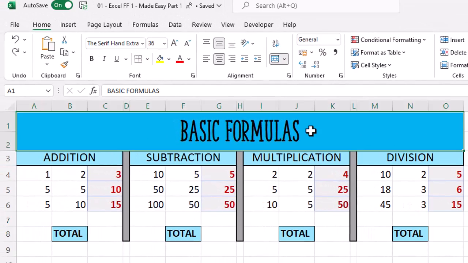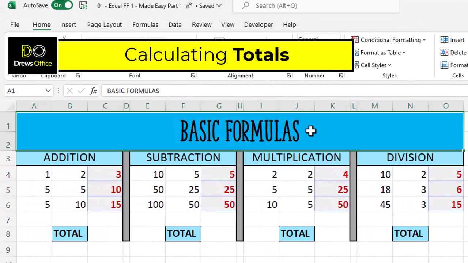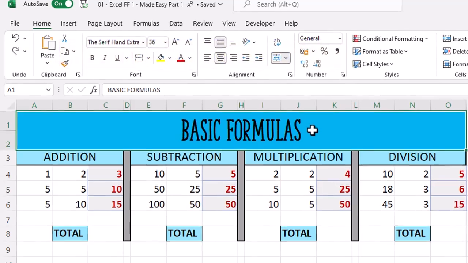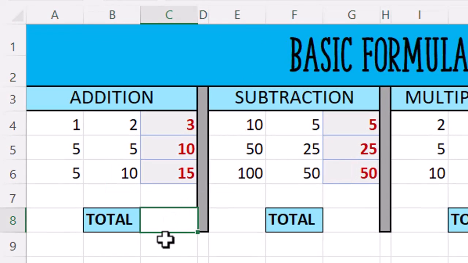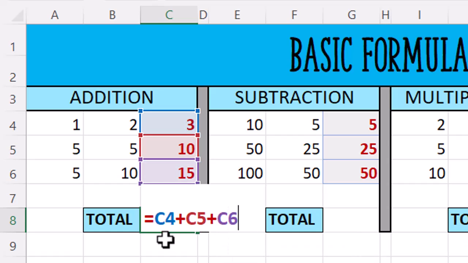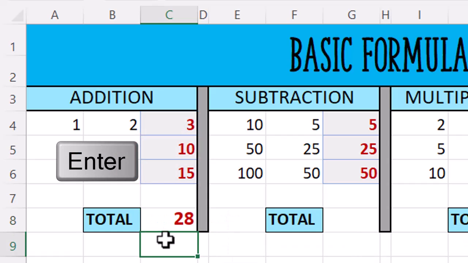Now we're going to look at 4 different ways of calculating totals. Method number 1, we're going to go into cell C8 and on our keyboard type equals the name of the first cell, which is C4, plus C5 plus C6, and we can press enter on our keyboard.